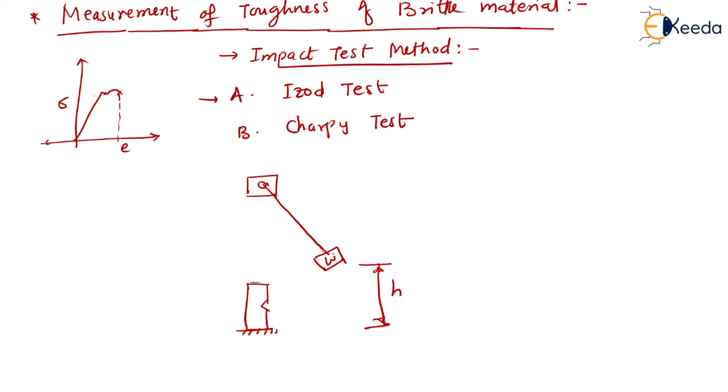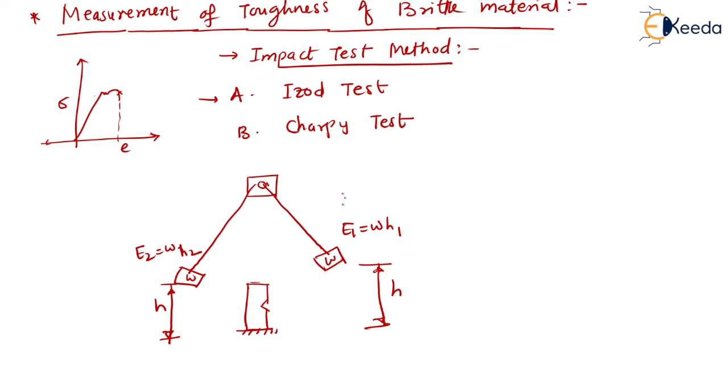After the impact, the hammer will be at height h2. So the energy at point 1 is W into h1, and the energy at point 2 after impact is W into h2.